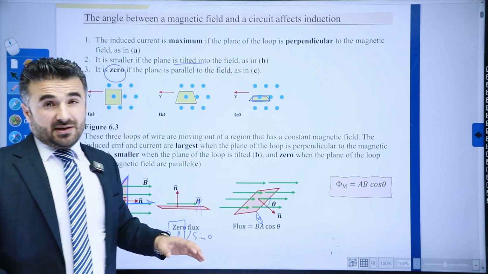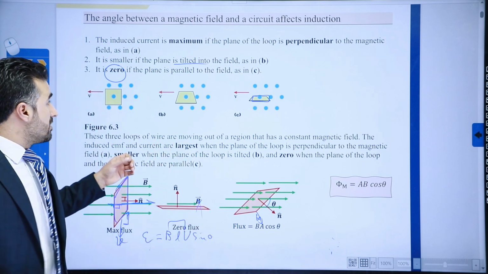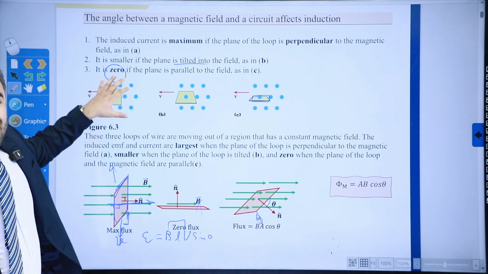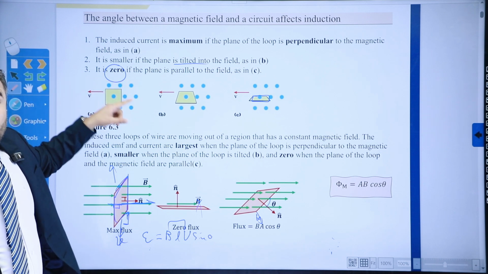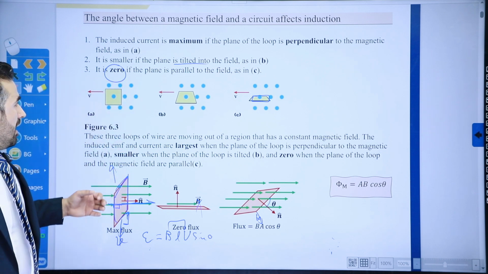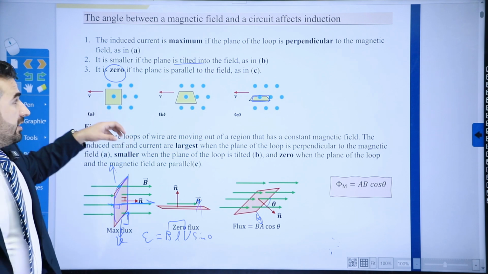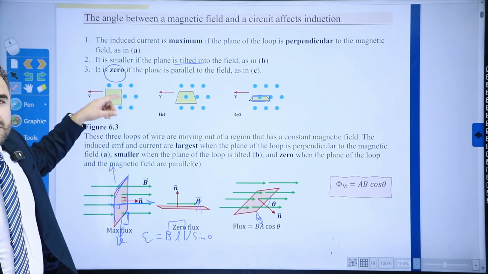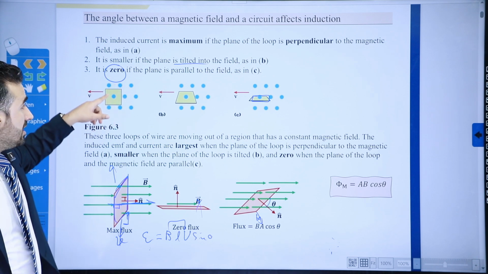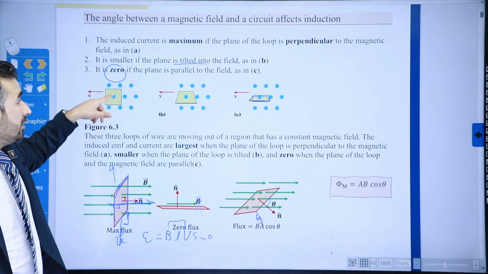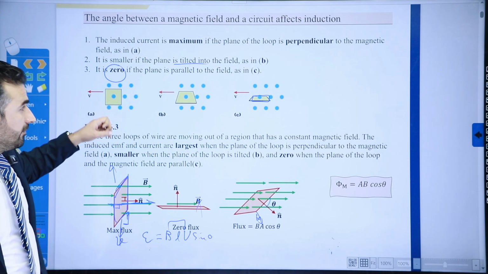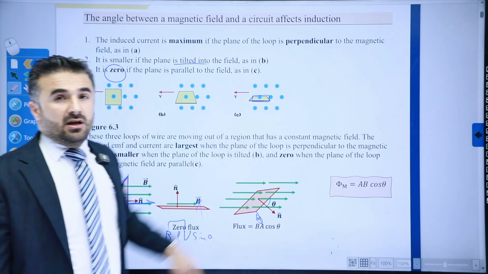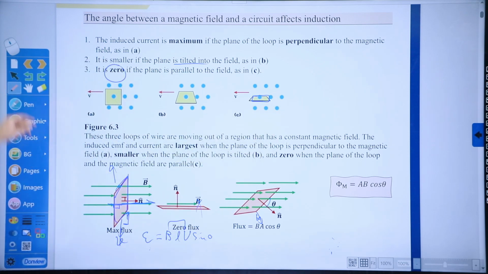So how do we summarize this? The electromotive force that is induced will be maximum if the coil is cutting through the magnetic field lines at a right angle. Or you can say another way: if all these magnetic field lines are perpendicular to the cross-sectional area, or the plane of the area. That is also true. It is less when it is at some angle, and it is zero when these two are parallel to one another.